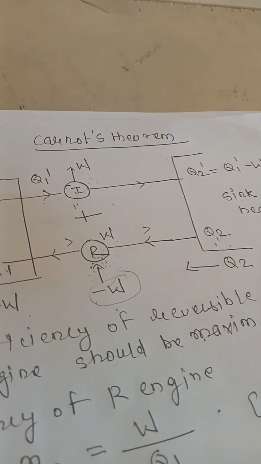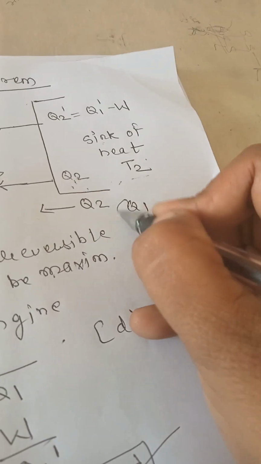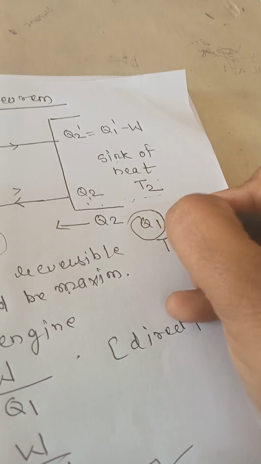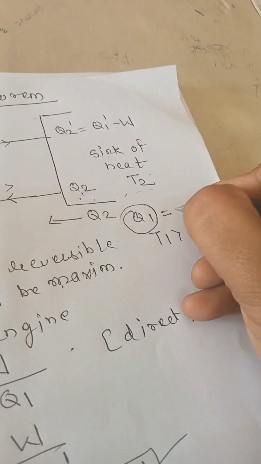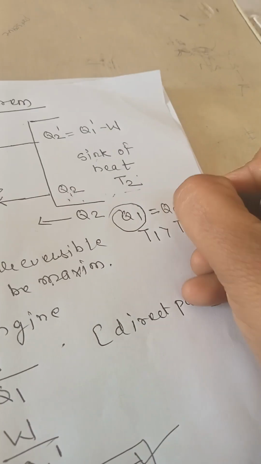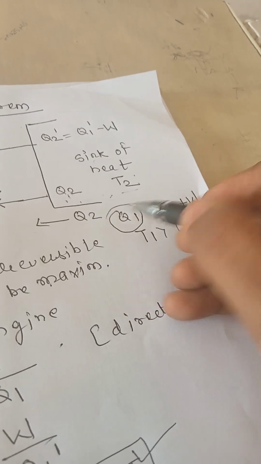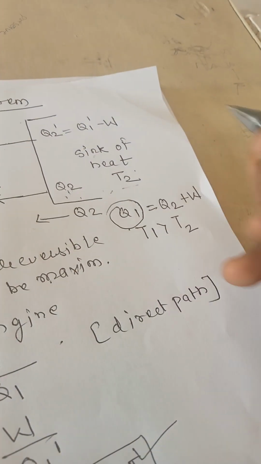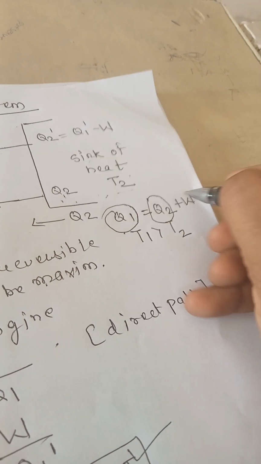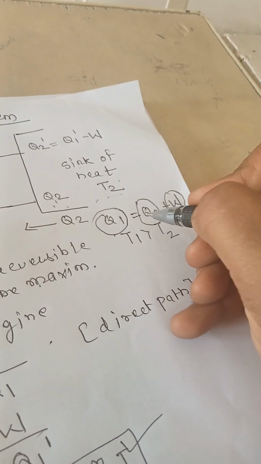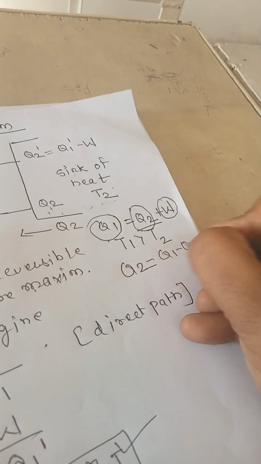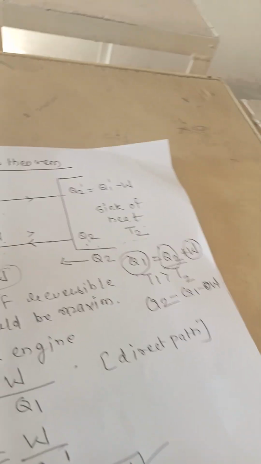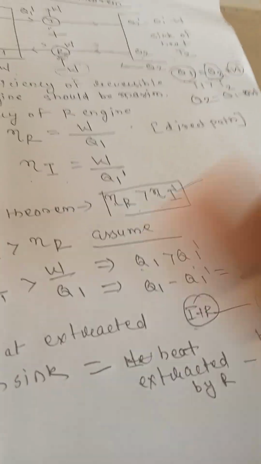A system R absorbs Q1 heat. Okay, Q1 heat absorbed by R and rejected to the sink. How much? A small work done happened. So Q2 rejected heat plus work done. So this amount of heat, Q1, is converted into two parts. One part is the rejected heat and one part is the work done. So what will be the value of Q2? Then Q2 is equal to Q1 minus W.